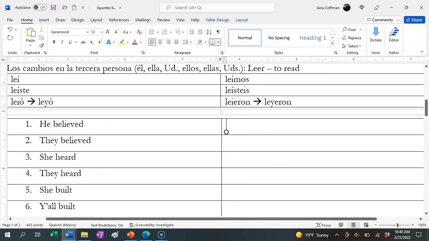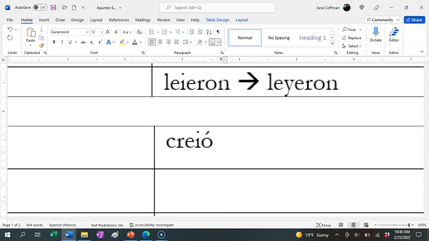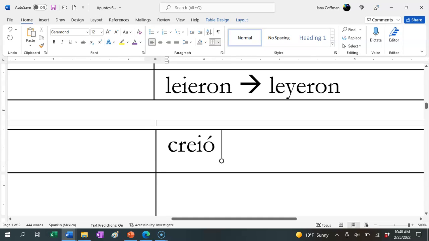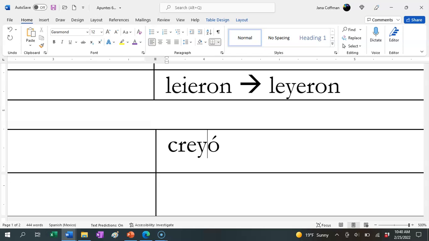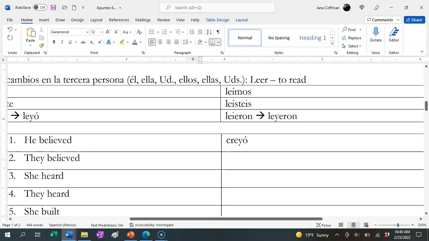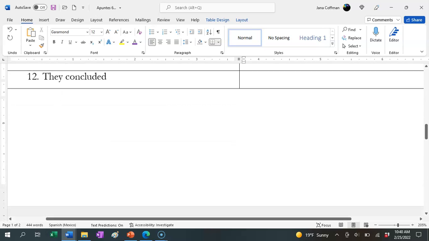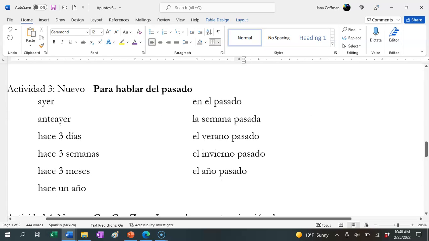So I'll do this first one with you. He believed would normally be creió. We have 3 vowels together here. Spanish doesn't like to have more than 2 vowels together, so we're replacing our I with a Y, and our verb, spelled correctly but pronounced the same, is creyó. You can fill the rest of this out yourself.